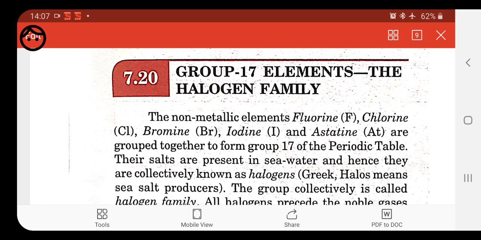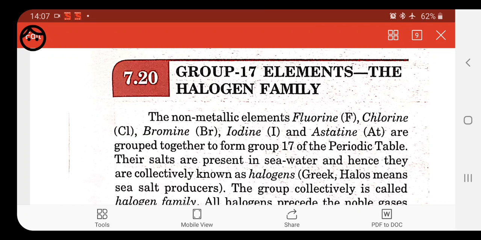They are called halogens because they are found in sea salt. The meaning of halo is sea salt, and gens means producing, because it is produced inside the sea. That's why it is called halogens. The first three elements occur in the sea, and fluorine is the most reactive, and hence it is called a superhalogen.